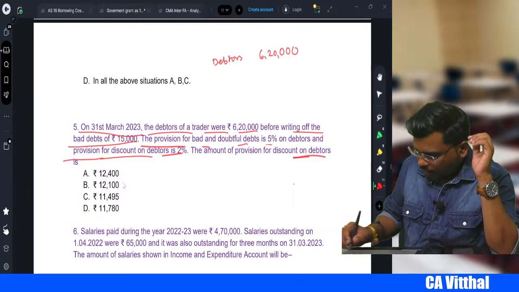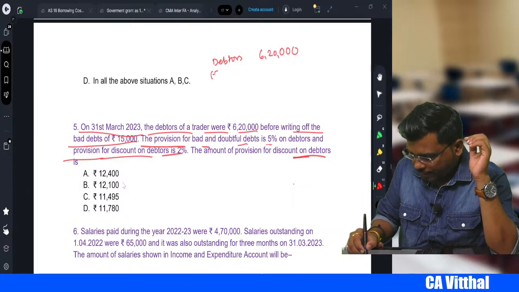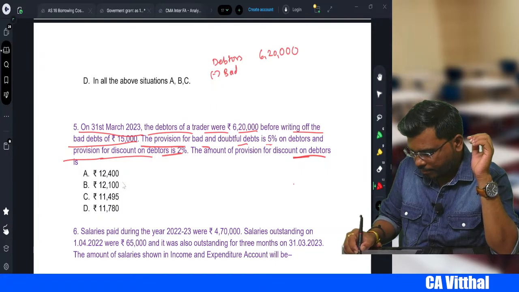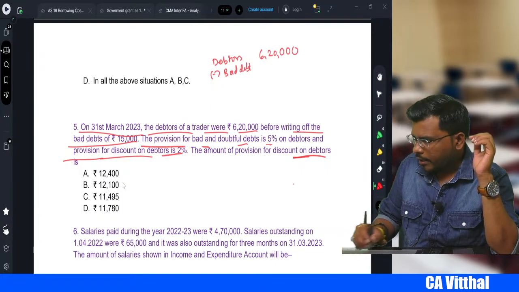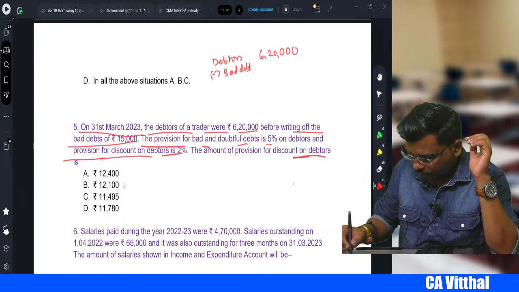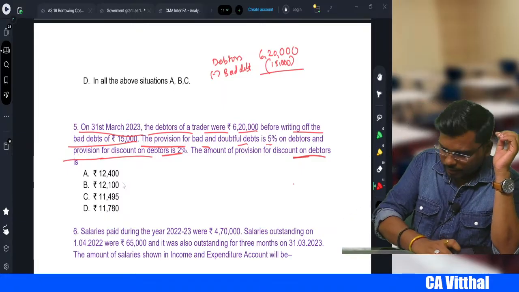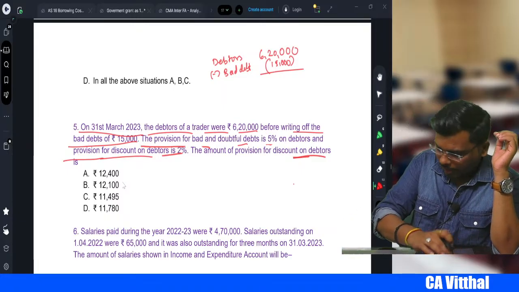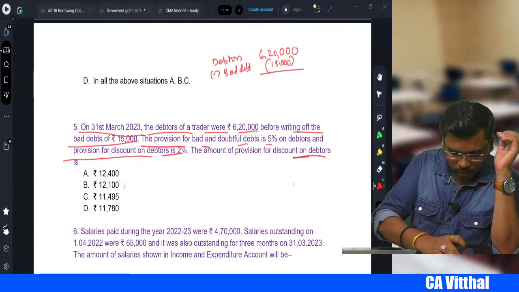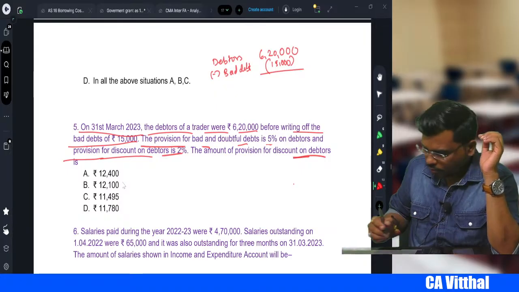Then before writing the bad debt, so less bad debt, which is how much, my dear students? 15,000. So you minus this: 6,20,000 minus 15,000, which comes to